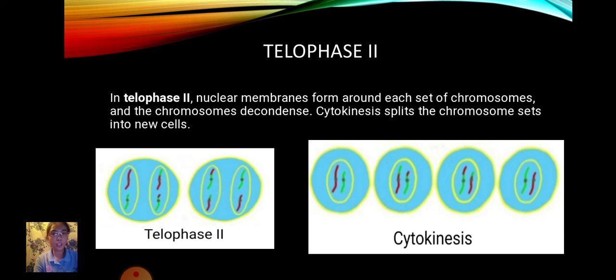Telophase II. In telophase II, nuclear membranes form around each set of chromosomes, and the chromosomes decondense. Cytokinesis splits the chromosome sets into new cells. This will be followed by cytokinesis, wherein each of the two cells produced from meiosis I will give rise to daughter cells, resulting in a total of four genetically different haploid cells.